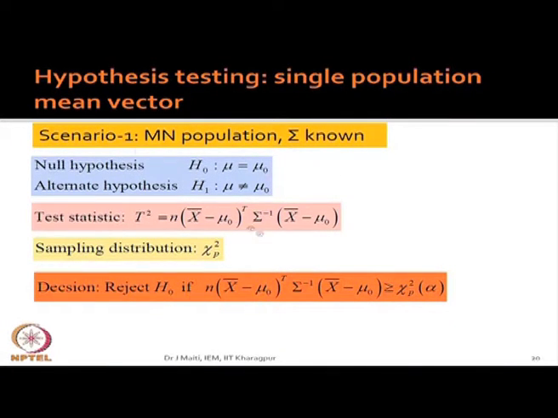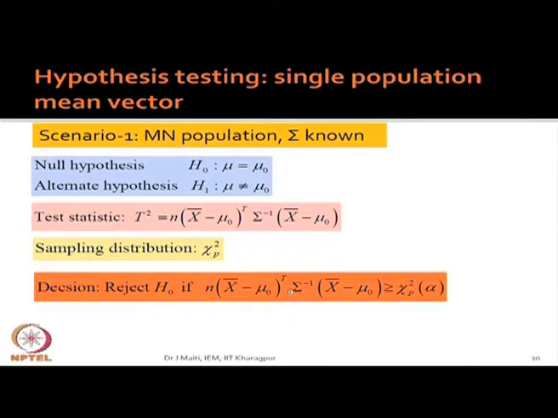Your first scenario is chi-square distribution, and this is the case: reject H0 if this quantity is greater than chi-square p alpha. See, already you have computed all those values. In the earlier example, you have computed this value also; I think this value we have not computed, mu 0 is given now.